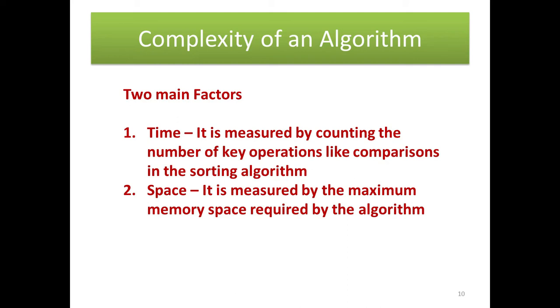Then complexity of an algorithm. In this topic, two main factors we deal with. First one, time factor. Second one, space factor. Time factor means it is measured by counting the number of key operations, like comparisons in a sorting algorithm. If you sort using an algorithm, the time consumed can be taken. Second one, space factor. It is measured by the maximum memory space required by an algorithm.